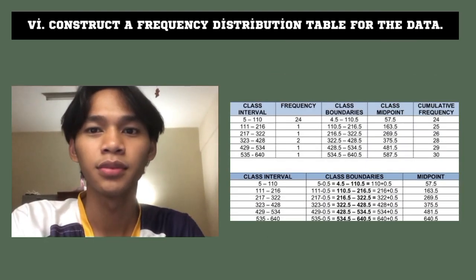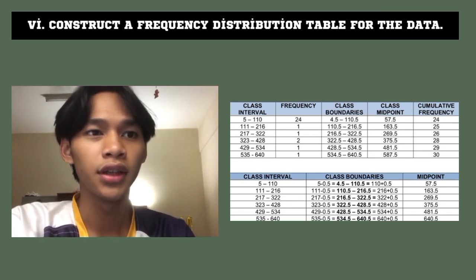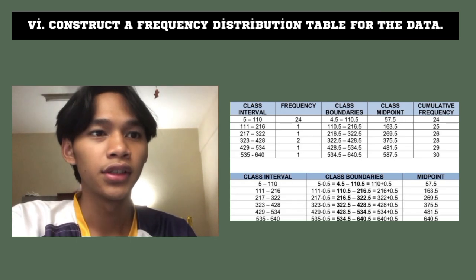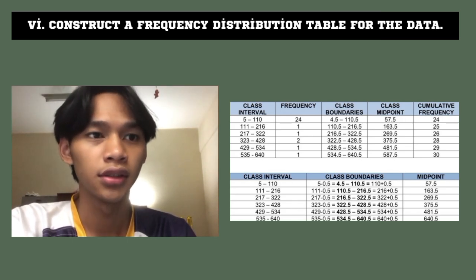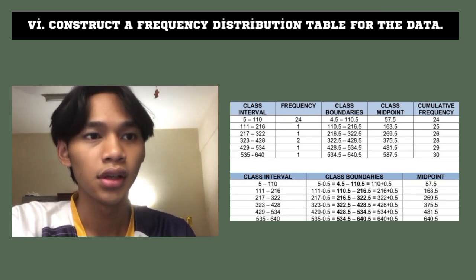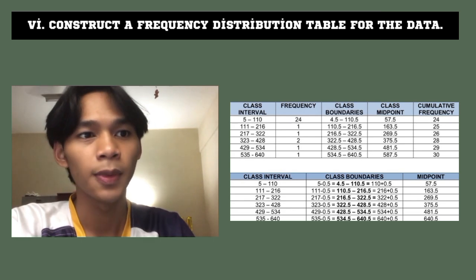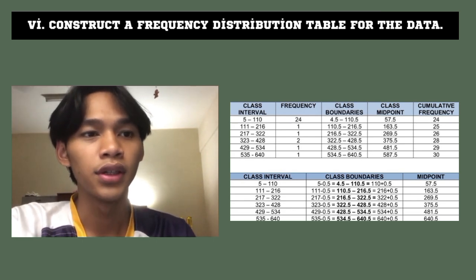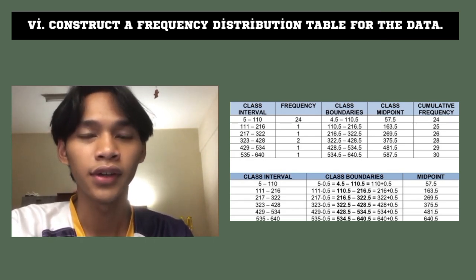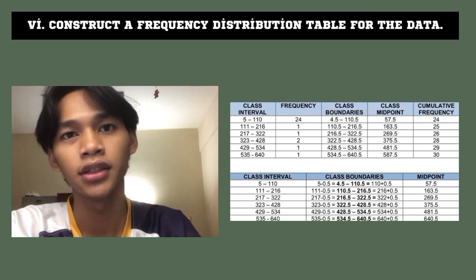And now I will explain the frequency distribution table. For the class interval we got 5 and 110. For the second one we got 111 and 116. For the third we got 217 and 322. For the fourth we got 323 and 428. And for the fifth we got 429 and 534. And for the last class interval we got 535 and 640.